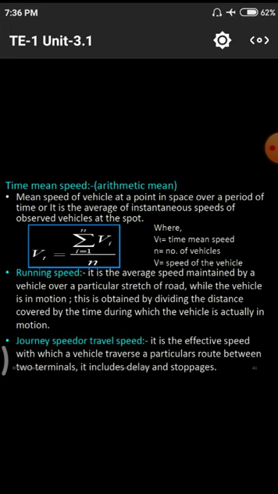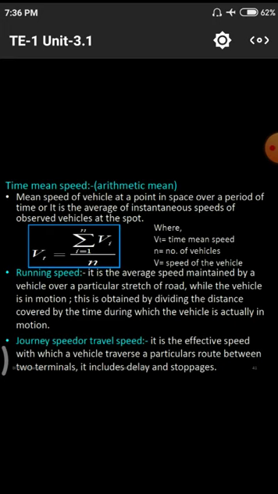So this running speed is the average speed maintained by a vehicle on a particular stretch of road. Stretch means, if the road is linear, that means a straight line, the vehicle can move at higher speeds. If the road has curves, the vehicle has to move with lower speeds. Why? Because it has to face side distances, centrifugal forces, friction and super elevations. All of those the vehicle has to bear, so it has to move at a slow speed.